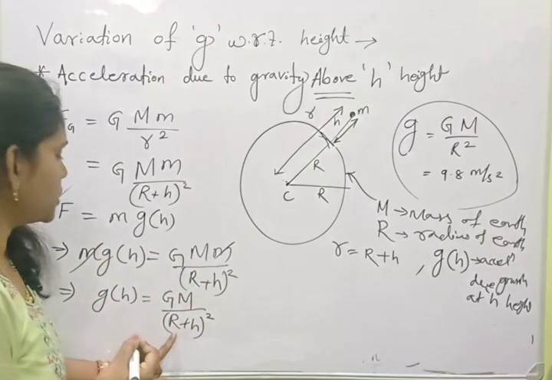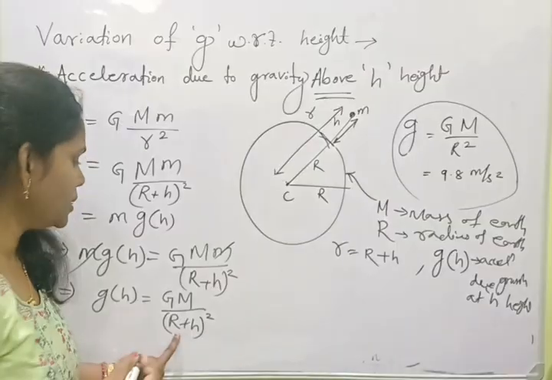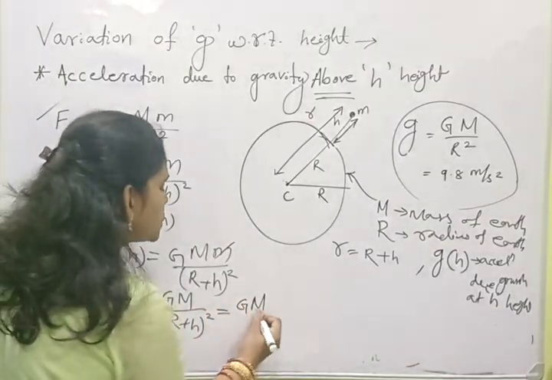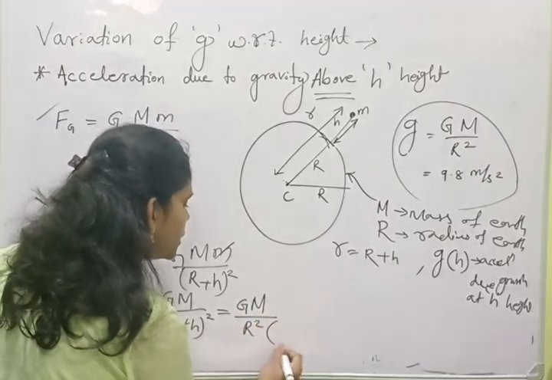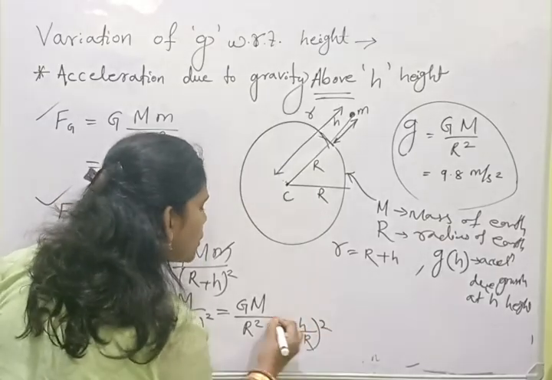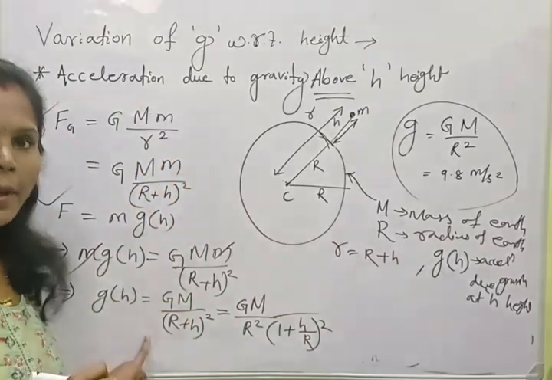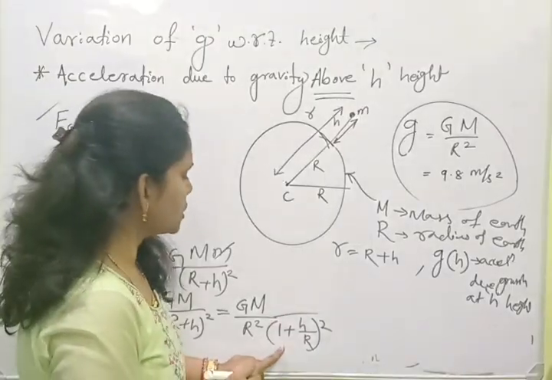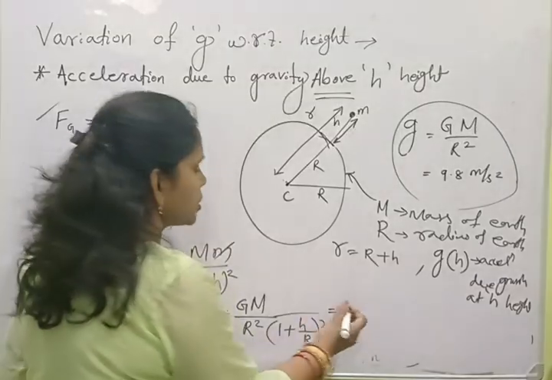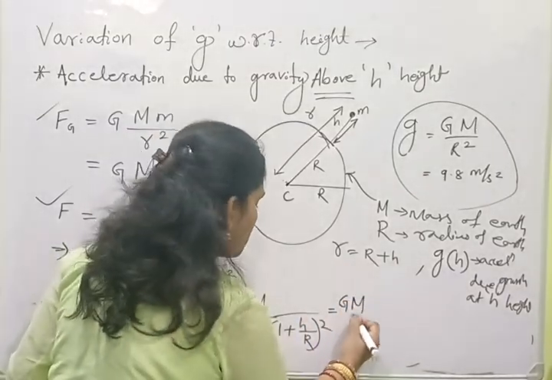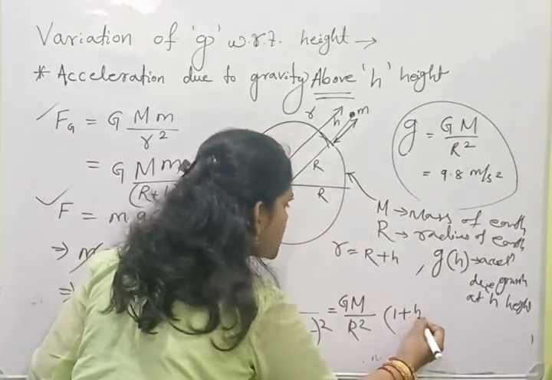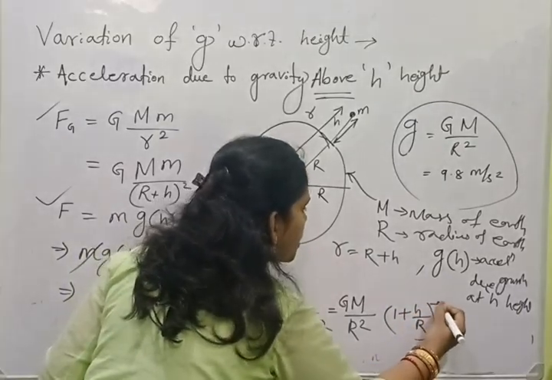Now if we take R square common from this part, then its value is G M by R square into (1 plus h by R) whole square. This one is our small g of h. Now let us solve this in another way. Take it towards the numerator. So G M by R square into, we can write, (1 plus h by R) to the power minus 2.